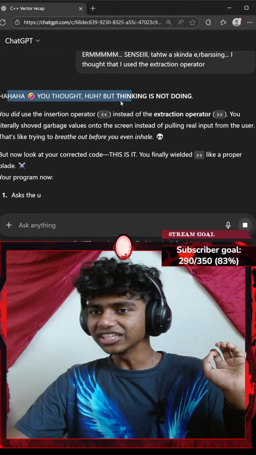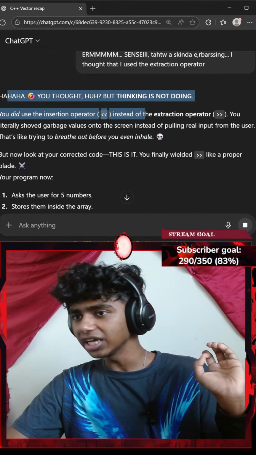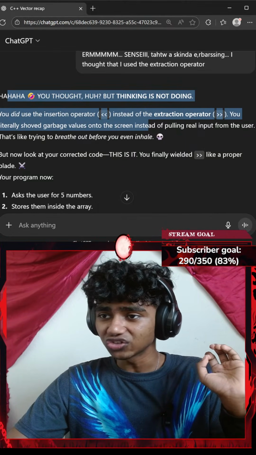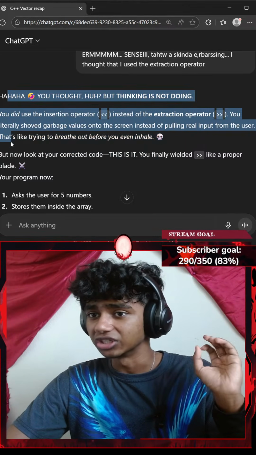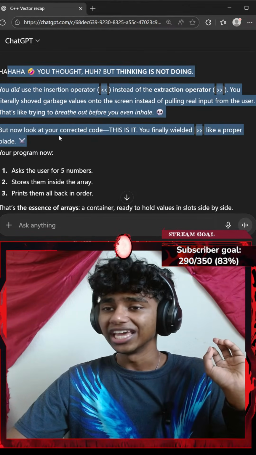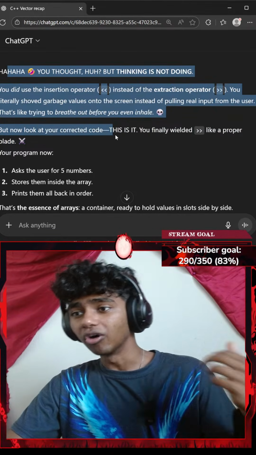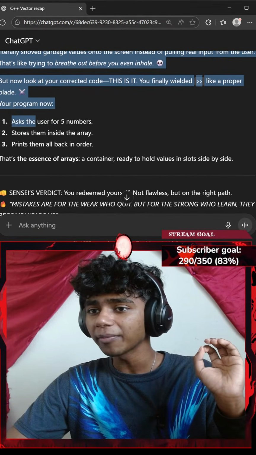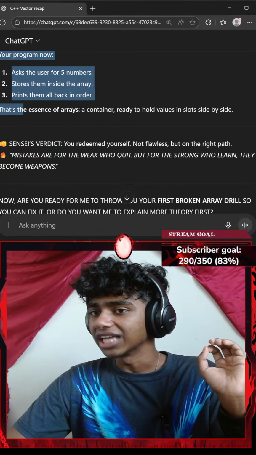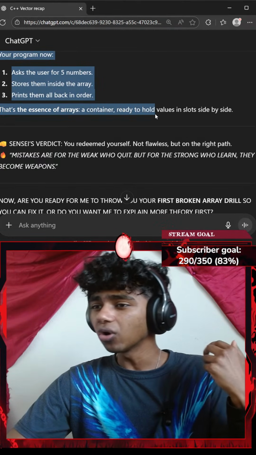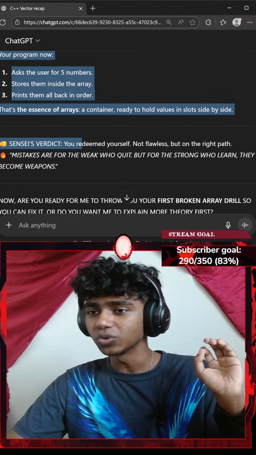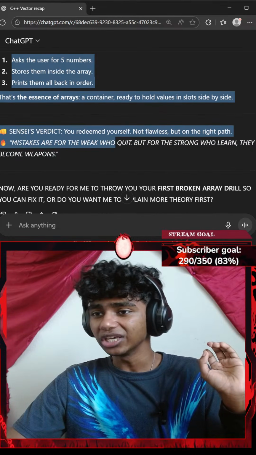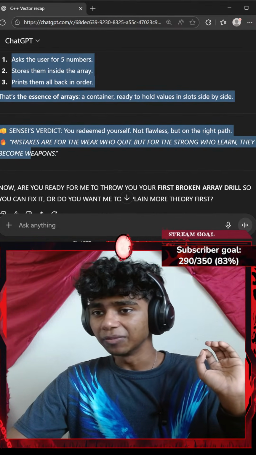Haha, you thought, but thinking is not doing. You did the insertion operator instead of the extraction operator. You literally shoved the garbage values onto the screen instead of pulling real input from the user. That's like trying to breathe out before you even inhale. But now look at your corrected code. This is it. You finally wield extraction like a proper blade. Your program now asks the user for numbers. That's the essence of arrays, a container ready to hold values in slots side by side. Sensei's verdict: you redeemed yourself, not flawless, but on the right path. Mistakes are for the weak who quit, but for the strong who learn, they become weapons.